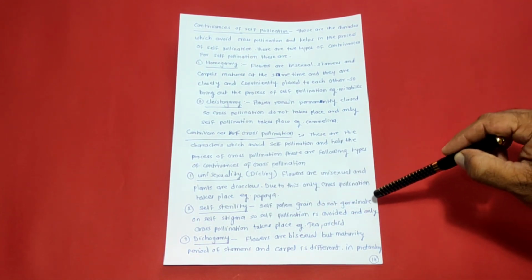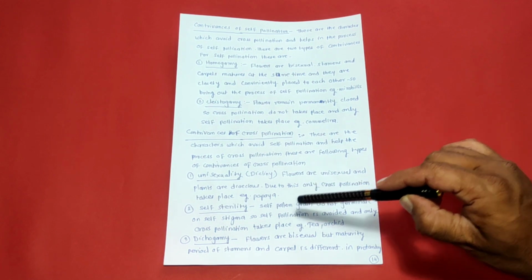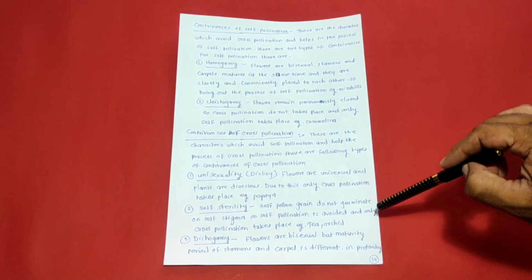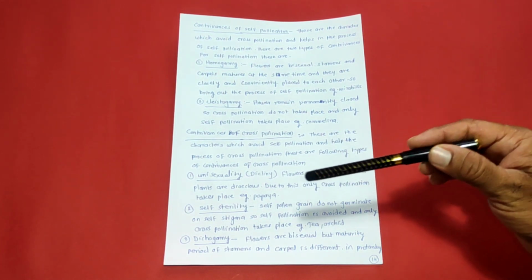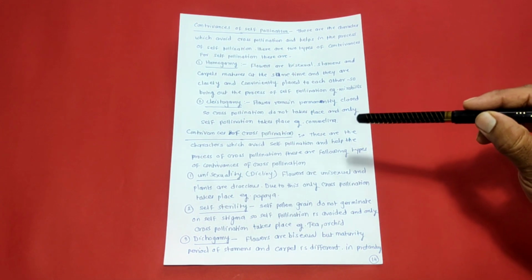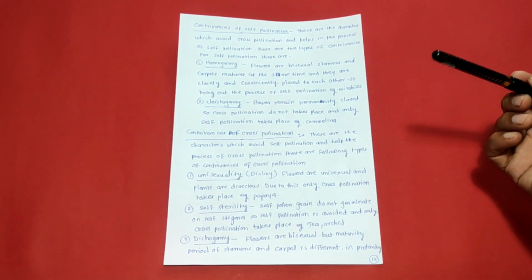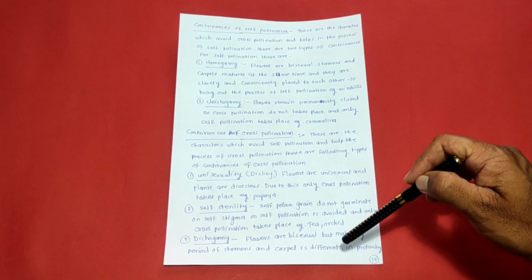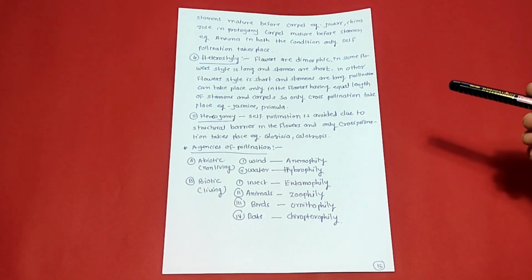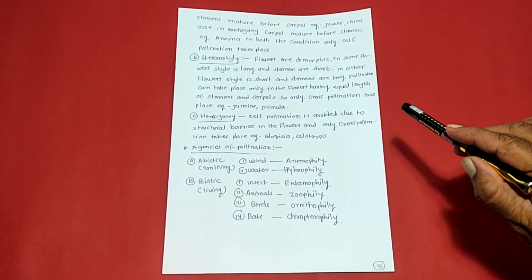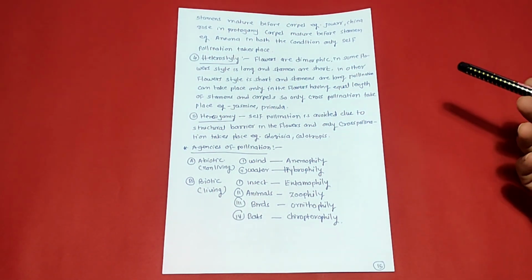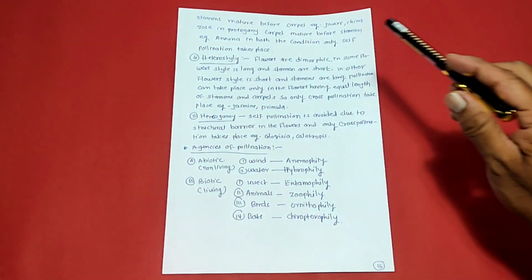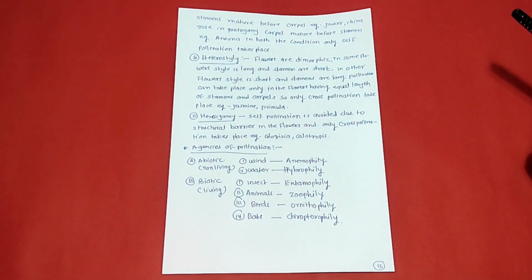Second one is self-sterility. Self-pollen grains do not germinate on the stigma, so self-pollination is avoided and only cross-pollination takes place. Example, orchid and tea. Then dichogamy. Flowers are bisexual, but maturity period of stamen and carpel is different. In Protandry, stamen matured before carpel. Example, jawar, China rose. In Protogyny, carpel matured before stamen. Example, Annona. In both the conditions, only cross-pollination takes place.